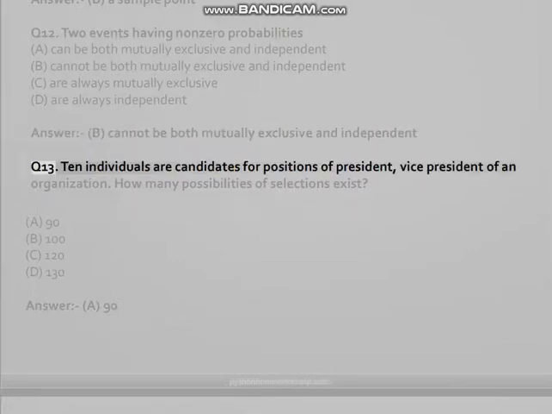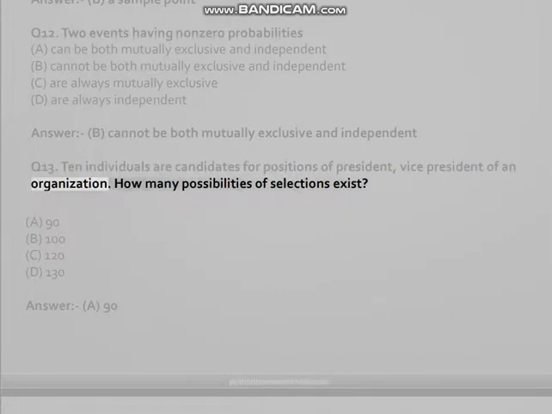Q13. 10 individuals are candidates for positions of president and vice president of an organization. How many possibilities of selections exist? A. 90, B. 100, C. 120, D. 130. Answer: A. 90.